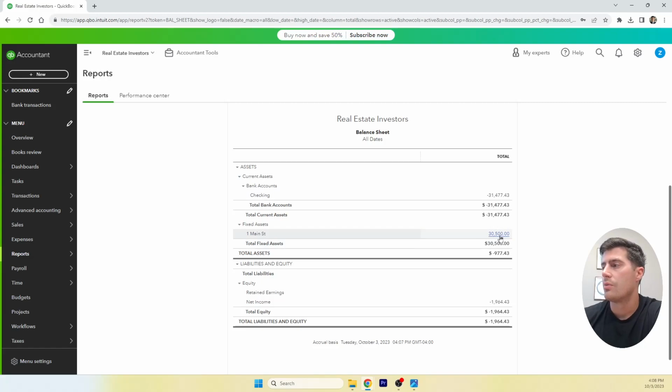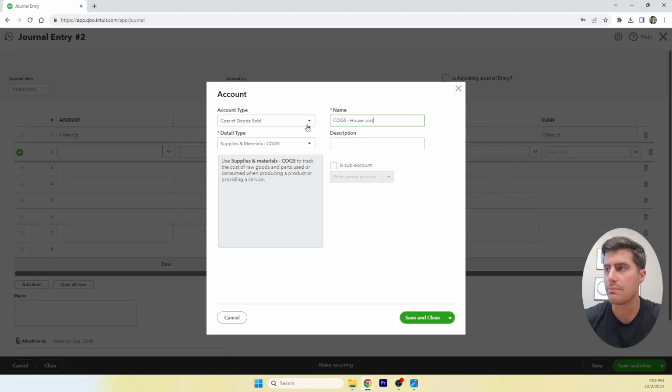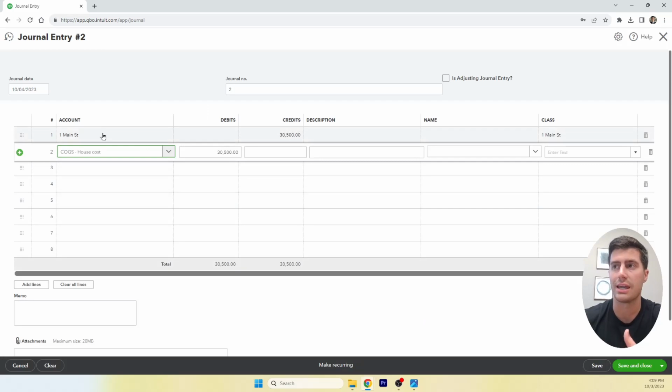Remember, we currently have $30,500 in a fixed asset, 1 Main Street. All right, so in order to get that off the books, we need to credit 1 Main Street for $30,500. Give it a class. Now, in this example, we are going to run this property through cost of goods sold because we're flipping the property. So we're going to treat it like inventory and then cost of goods sold.